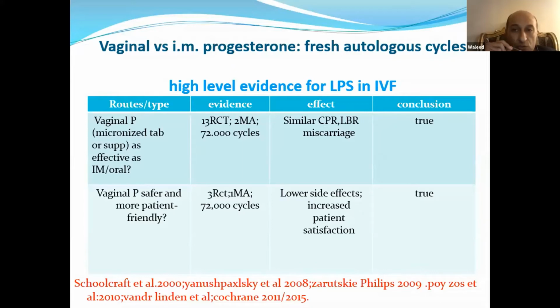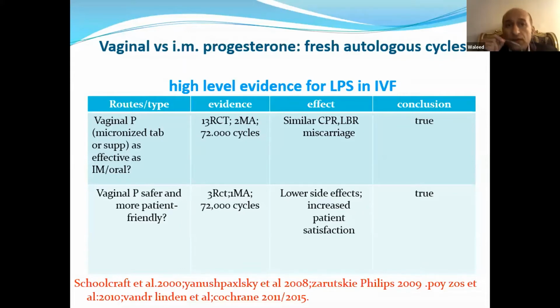The conclusion was that the clinical pregnancy rate, live birth rate and miscarriage rate were almost the same, or not significantly different, between vaginal and intramuscular progesterone, with lower side effects and increased patient satisfaction and compliance with vaginal progesterone.